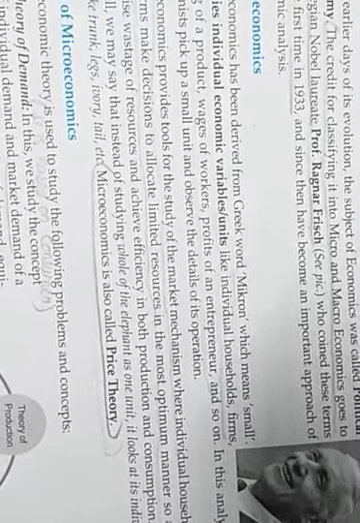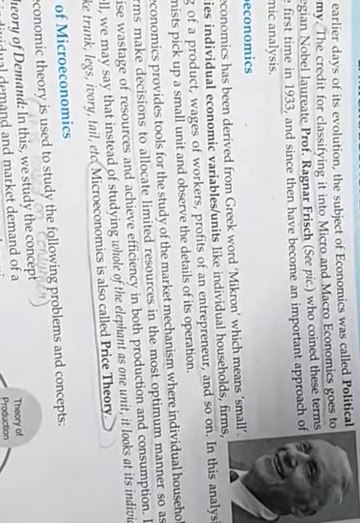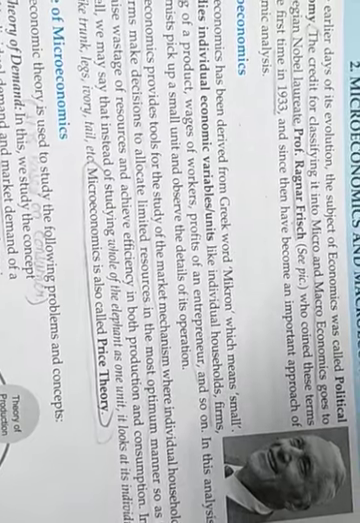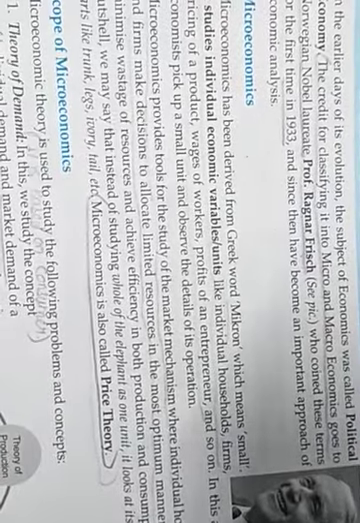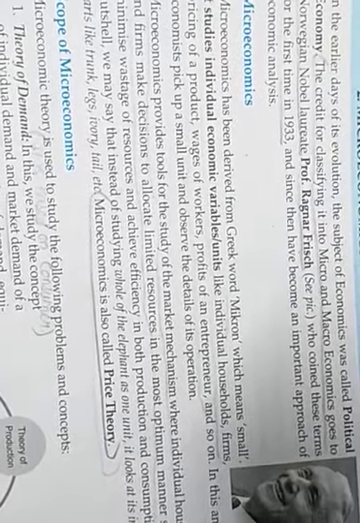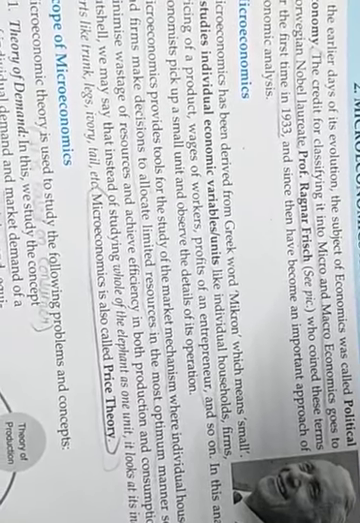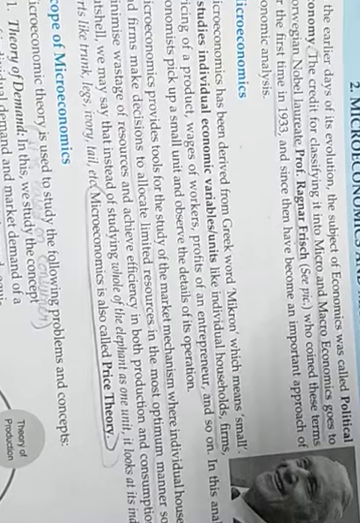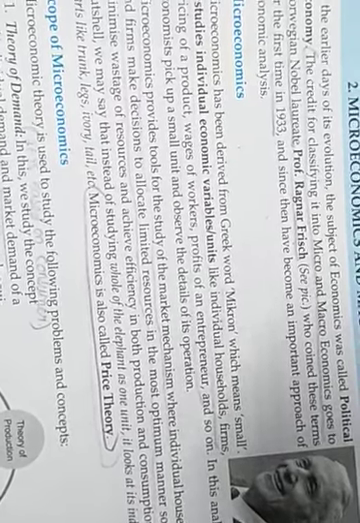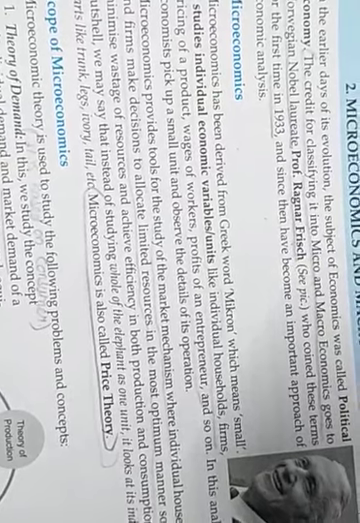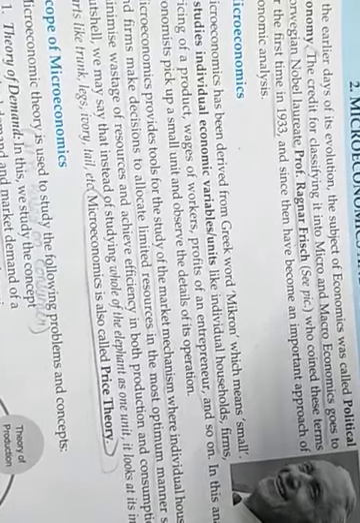So now comes the branches of economics. You can see there are two branches of economics, that is microeconomics and macroeconomics. You also know that the word micro is always used for small things, isn't it? And macro means large. Micro means small and macro means large.